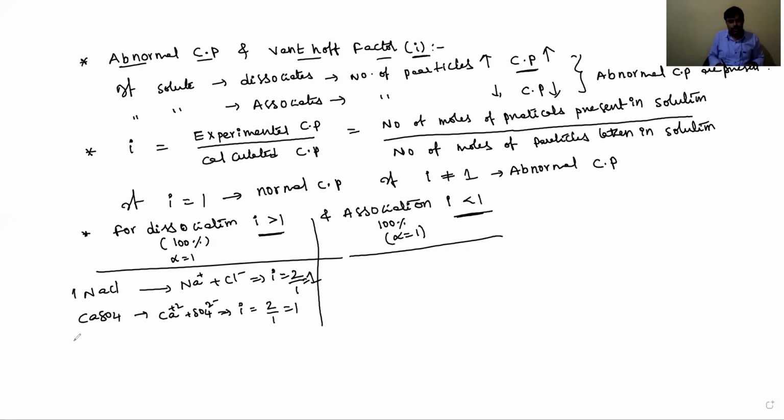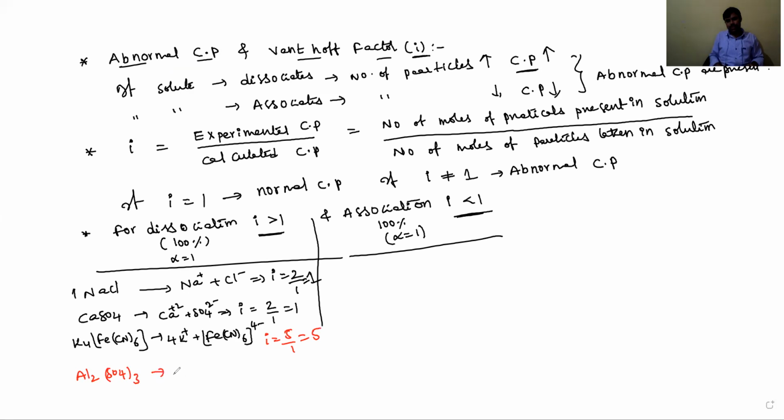Next, K4[Fe(CN)6], potassium ferrocyanide. It will be ionized to give 4 K plus and [Fe(CN)6] 4 minus. On complete ionization, how much will the i value be, dear students? In the aqueous solution, a total of 5 ions are there, so i equals 5 by 1, which is 5. For example, Al2(SO4)3.